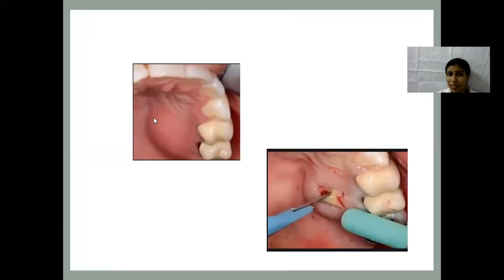In this picture, you can see we have to give incision at the most fluctuant area. That is, vertical incision should be given, and the pus is expressed out, and the adjacent tissues are retracted with the periosteal elevator. And with gentle digital pressure, we have to approximate the adjacent tissue.